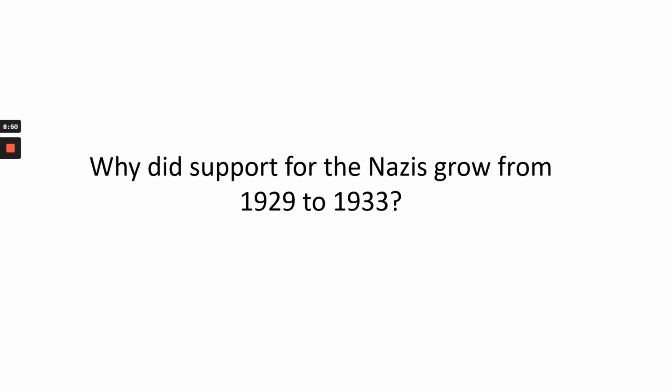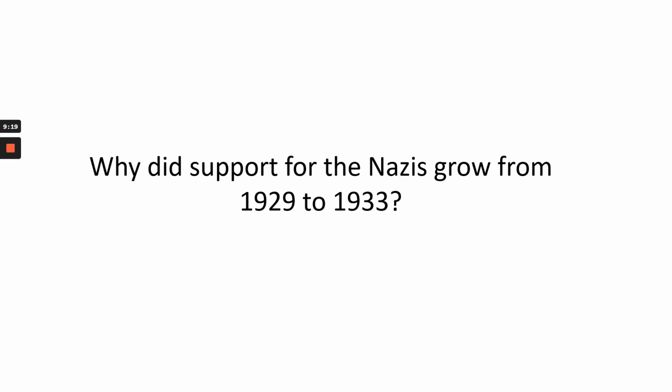Now, the Nazi Party, up until 1929, was tiny. In 1928, they had 12 seats in the Reichstag, the German parliament. There were over 600 seats. So they were tiny, and we would not, in a million years, be studying the Nazi Party if it hadn't been for events that took place from 1929 onwards, because they would just be forgotten, like all of the other nationalist parties that I'm not teaching you about.